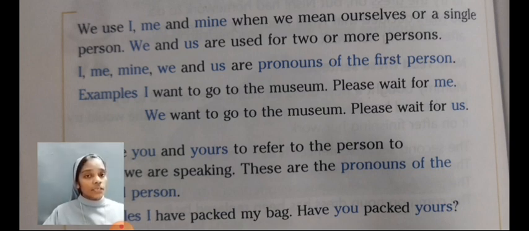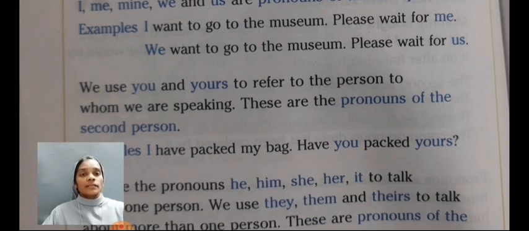First person singular: I, me. Yes, we want to go to the museum. Please wait for us. Which are the pronouns used there? We and us. It means first person plural. Next, we use you and yours to refer to the person to whom we are speaking.